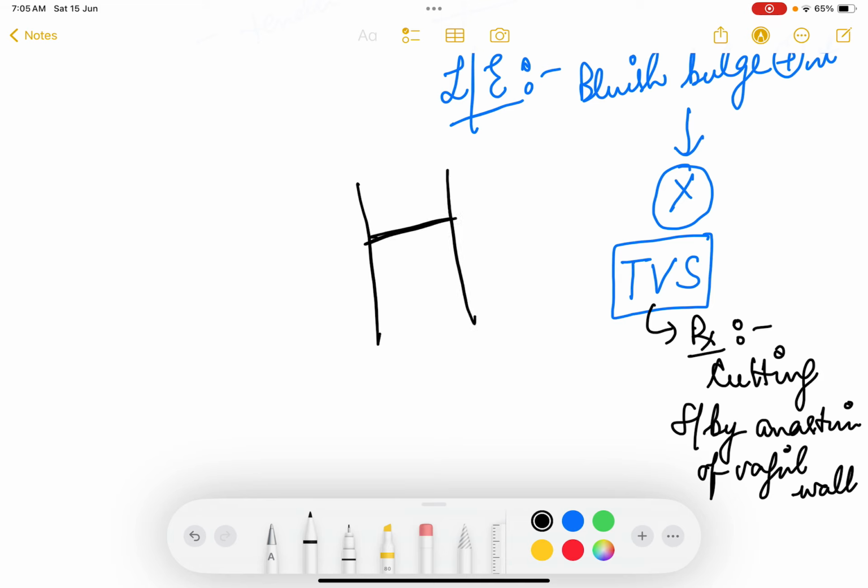Like this is the vagina, this is the transverse vaginal septum. You have to cut it, and then you have to anastomose the upper and the lower part of the vagina. So upper and lower vagina has to be anastomosed properly. This has a poor prognosis. Transverse vaginal septum has a poor prognosis क्योंकि वो बार बार जुड़ जाता है.